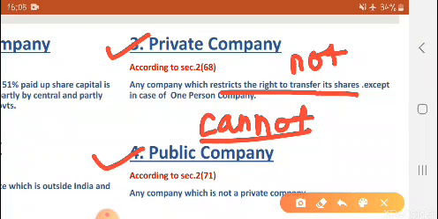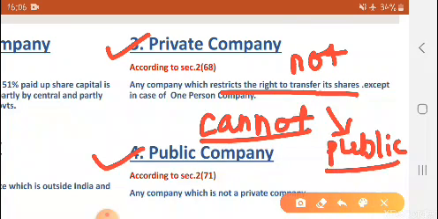A private company cannot issue its shares to the public. Such a company is called a private company. It is given in section 2 subsection 68.